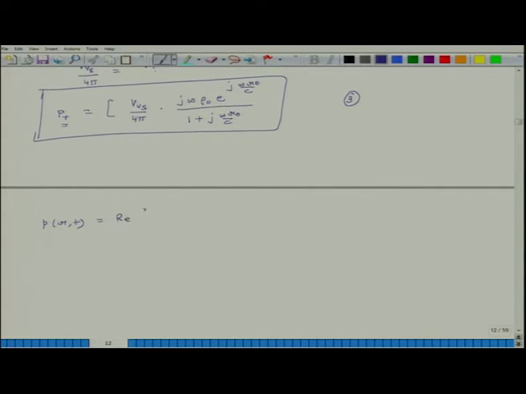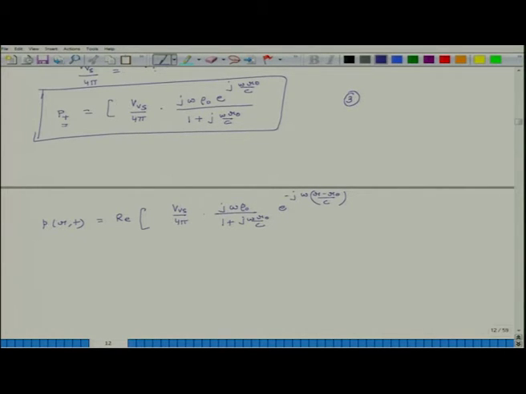It is the real component of P plus, which is VVS divided by 4 pi, e to the power of j omega rho naught divided by 1 plus j omega r naught divided by c, e to the power of j omega minus r naught by c,